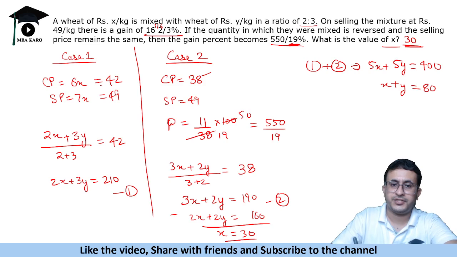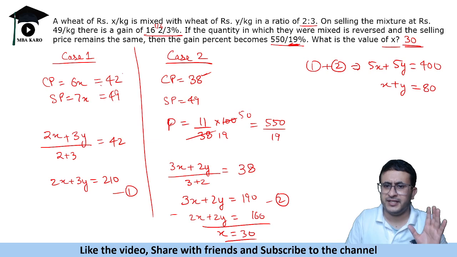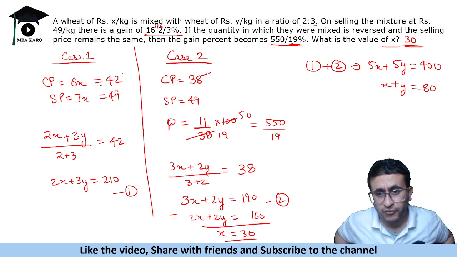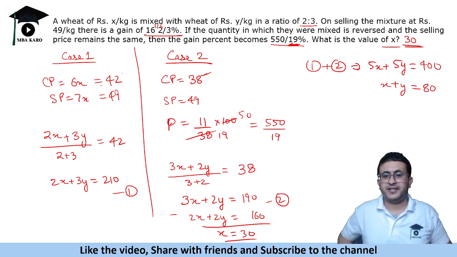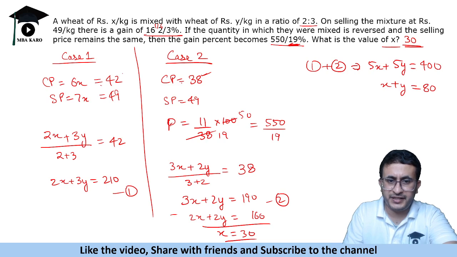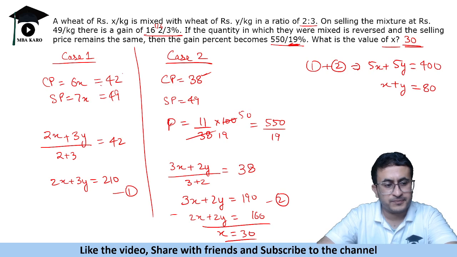Now the key here was putting cost as 38 directly. ये आपको निकालना पड़ता, वो भी आप इक्वेशन बनाने की जरूरत नहीं थी. We know that it is 6:7. 1 by 6 is 16. So 6:7, cost will be 42. Now we are mixing 5 kgs. So total would be 210, and here the total will be 190, and then you solve the equation and find the value of x as 30.